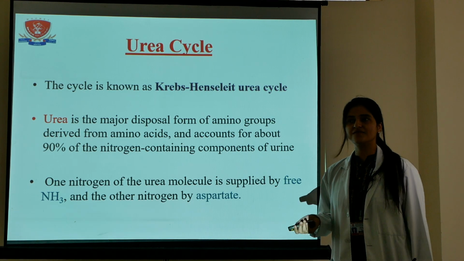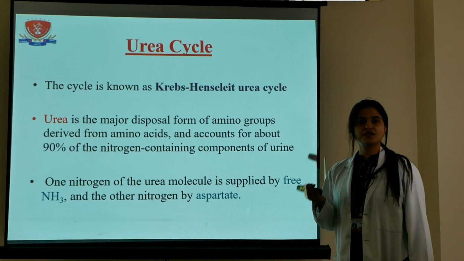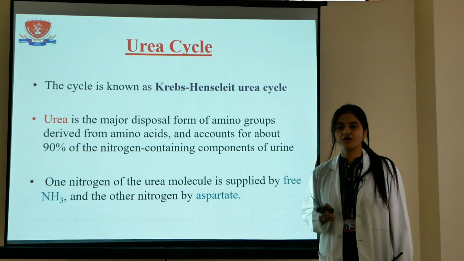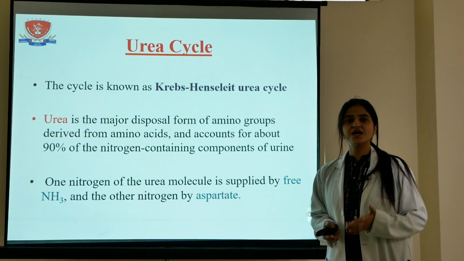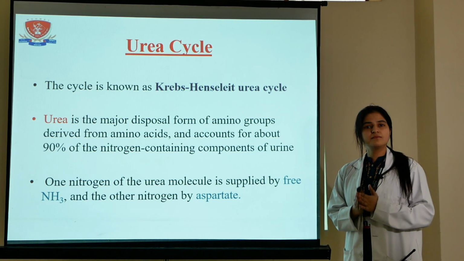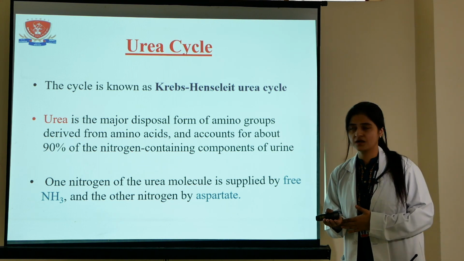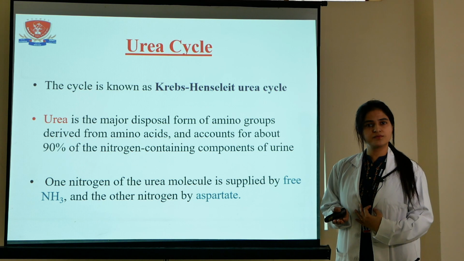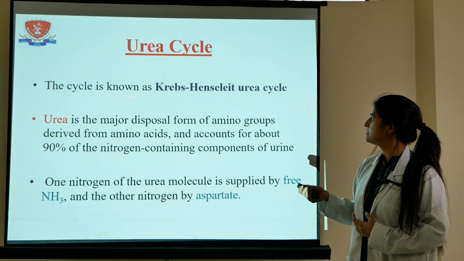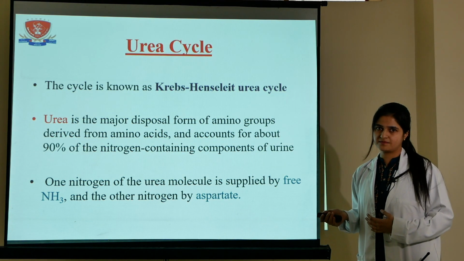In this lecture, we will discuss the urea cycle. Before discussing the main topic, the urea cycle, first we all need to know about urea. What is urea? Urea is the end product of protein metabolism. Always keep it in mind that the end product of protein metabolism is urea. The next very important point about urea is that it is the major disposal form of amino group derived from amino acid.